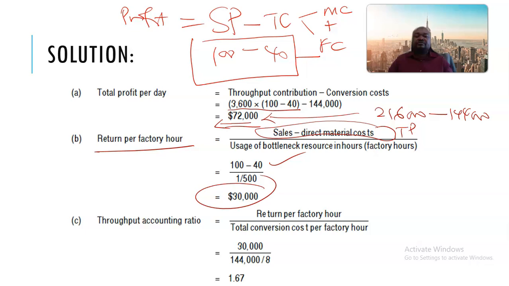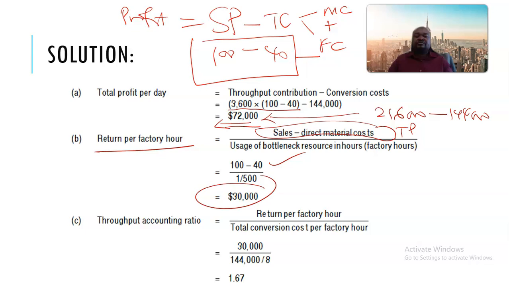All right, and the usage of bottleneck resource in hours, we determine that as 1 over 500, because this process manufactures 500 units per hour. So we then ask ourselves, how long does it take to produce 1 unit? So we are going to say 1 hour divided by 500 units, which are the total units produced in an hour.